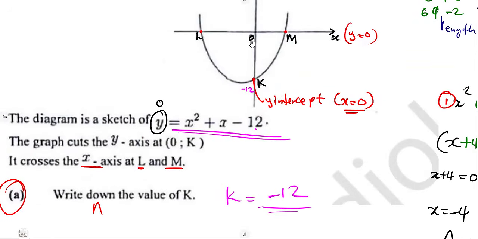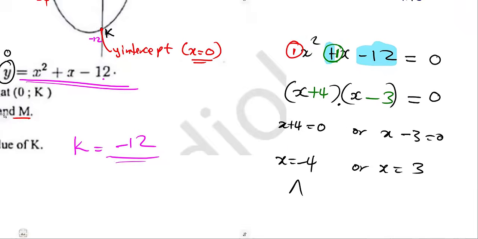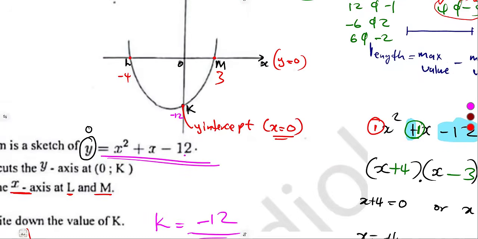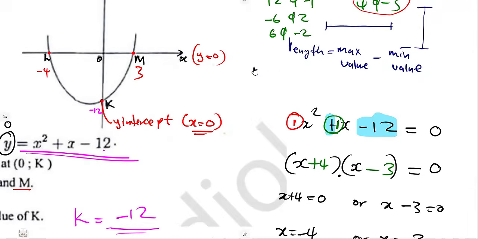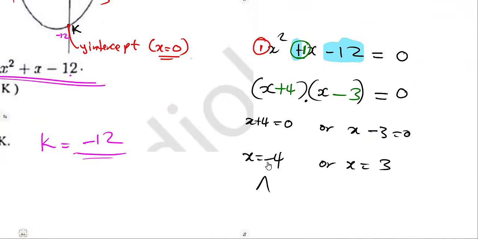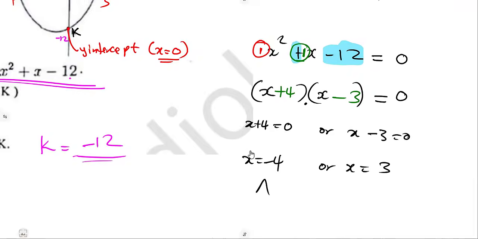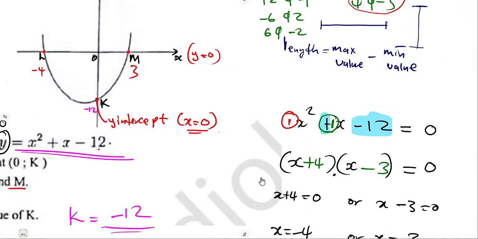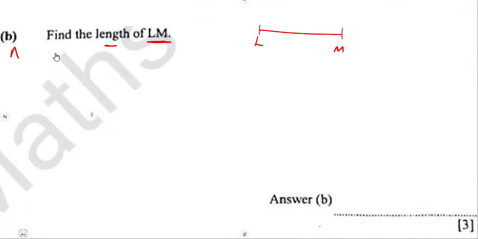The one going negative, from the origin to the negative, that's our L. So L is the one that is our minus 4. And our M is the one that is what? 3, the positive there. But the question is not about determining these x values. The question was on the length. How long is it from L to M?